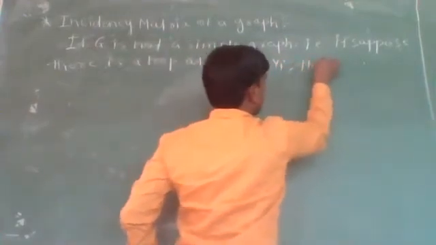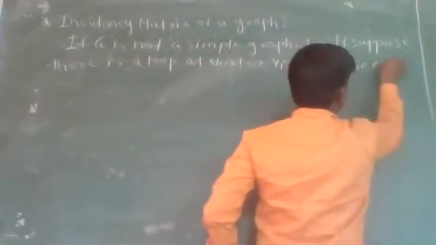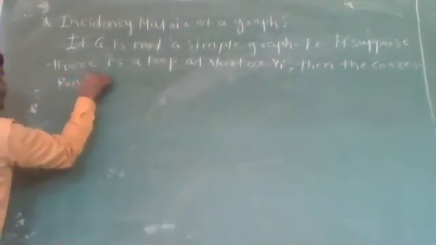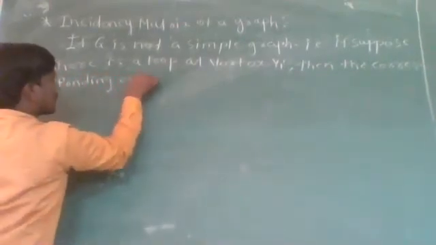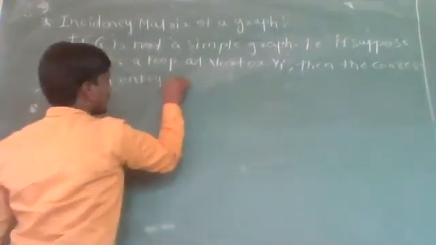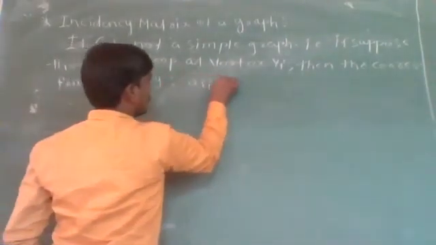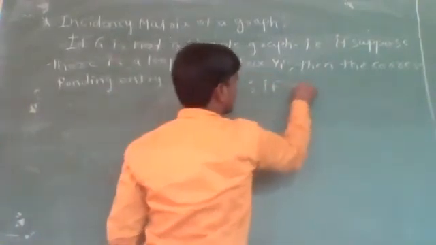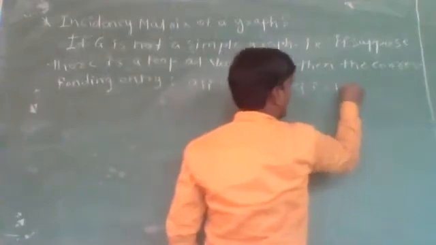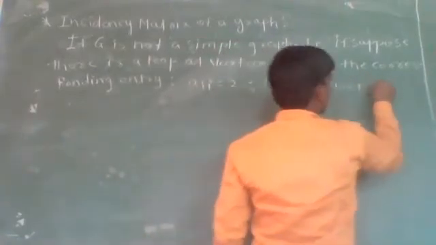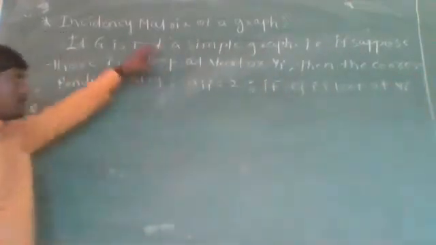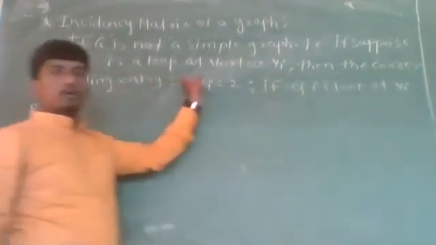Then the corresponding entry aij will be equal to 2, that is, if ej is a loop at vertex vi. This is for a non-simple graph, that is, a pseudo graph.